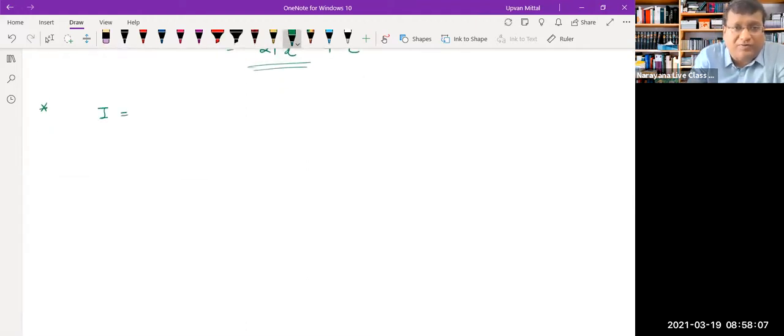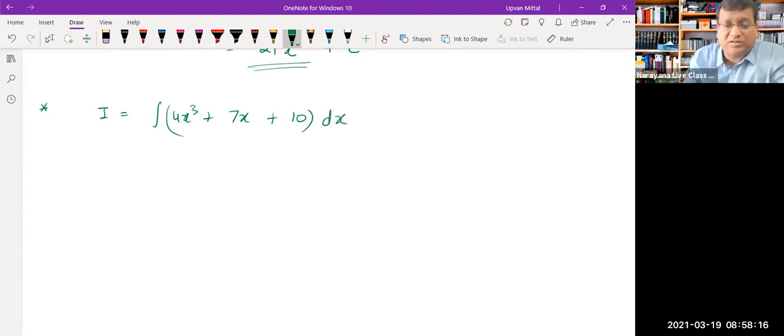If I give you an integral of 4x cube plus 7x plus 10, let us say, and you need to integrate this big fellow, we are not afraid. We are never afraid of big fellows. We can always take them on one by one. So if you wish to integrate this fellow, break it up first.